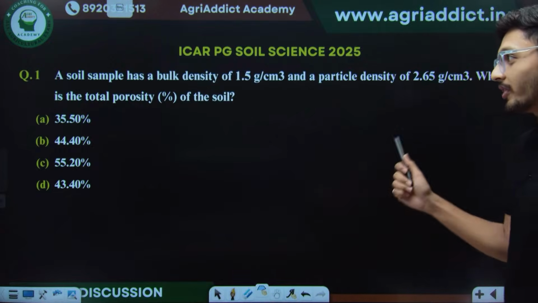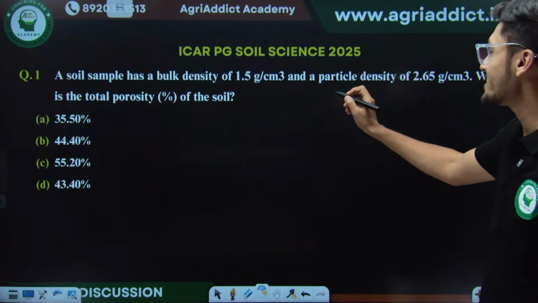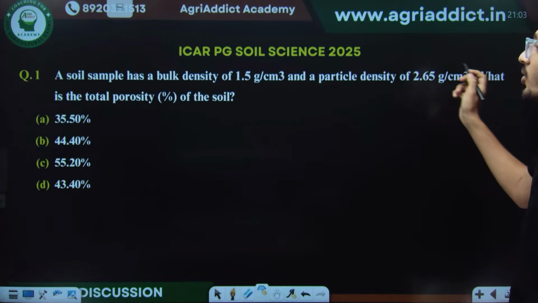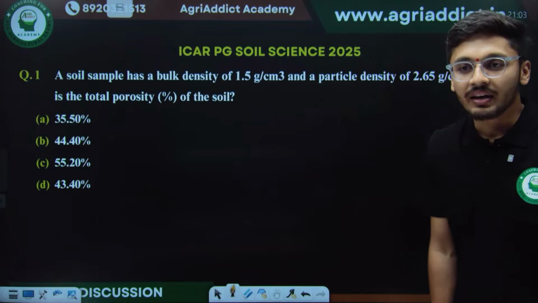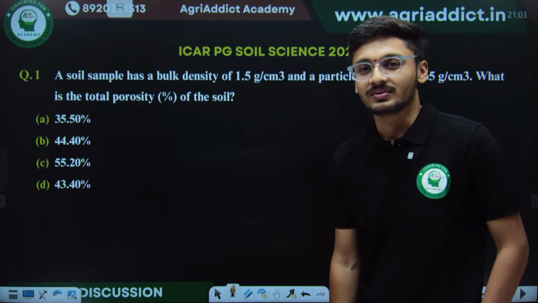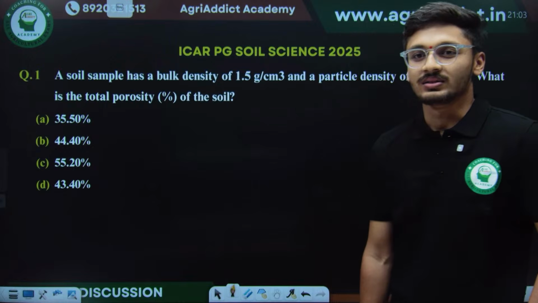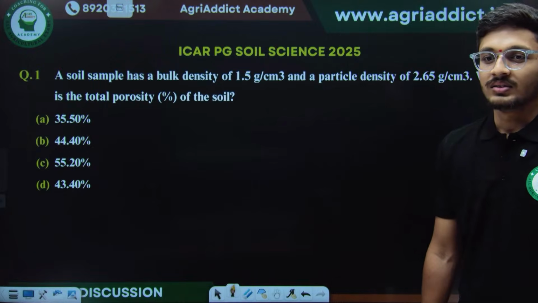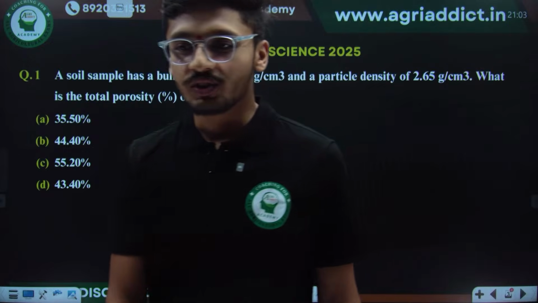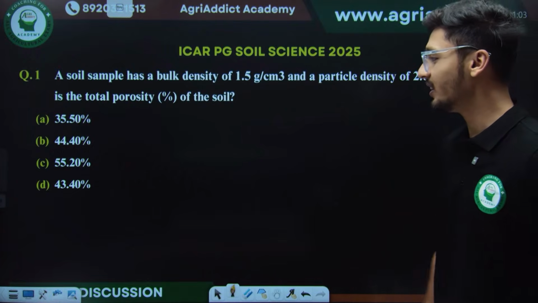So, solving the first question. A soil sample has a bulk density of 1.5 gram per centimeter cube and a particle density of 2.65 gram per centimeter cube. So what is the total porosity of the soil? Anyone? What will be the answer for this in the comment section? Can anyone tell the answer for this question? Okay, Nikhil is saying that D is the correct answer. Anyone else?